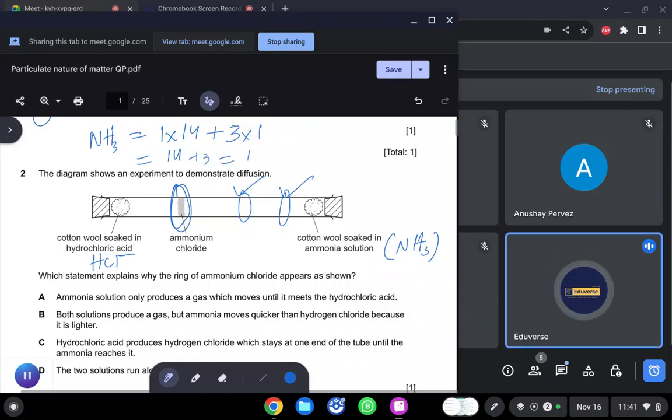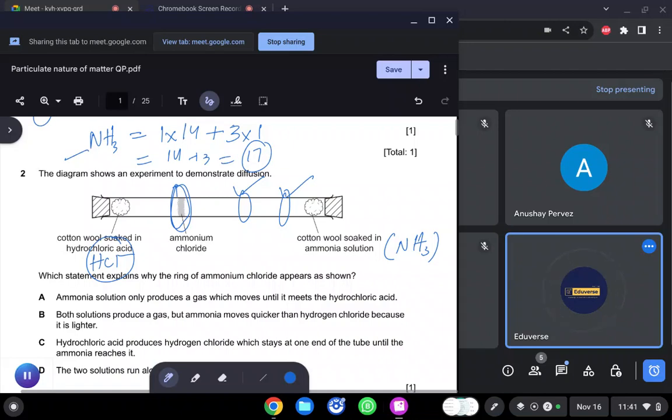The total MR, because it is the molecule, right? So molecular mass is known as MR, relative molecular mass. And the mass of an atom is known as relative atomic mass. So the MR of NH3, ammonia, is 17. Now we have to calculate the MR of HCl.